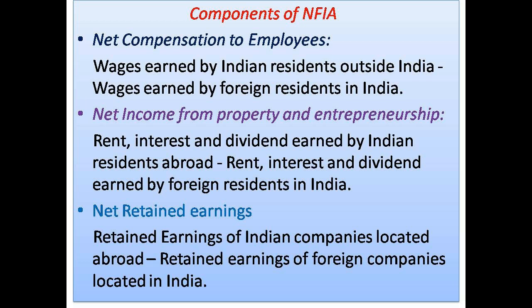Net income from property and entrepreneurship. See, Indians may be having property or they may have some firms outside India. From that property and from those firms, in the form of profit, they may earn income. Similarly, foreigners may have property in our country. They may be having some firms in our country. So they earn income from the property and from the firms which they have in our country. The difference between these two we call net income from property and ownership.